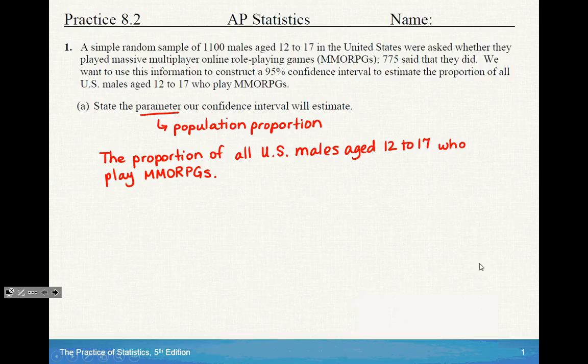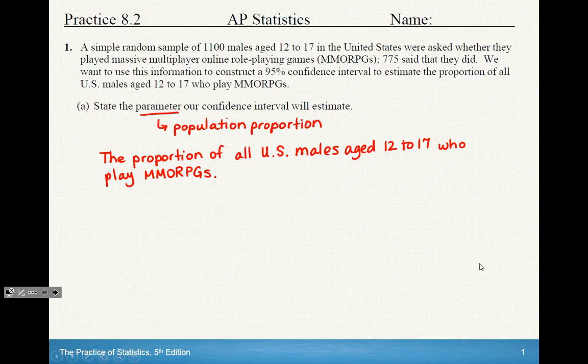Number one, a simple random sample of 1,100 males aged 12 to 17 in the United States were asked whether they played massive multiplayer online role-playing games, which we're going to abbreviate as MMORPGs. 775 said that they did. We want to use this information to construct a 95% confidence interval to estimate the proportion of all U.S. males aged 12 to 17 who play MMORPGs.